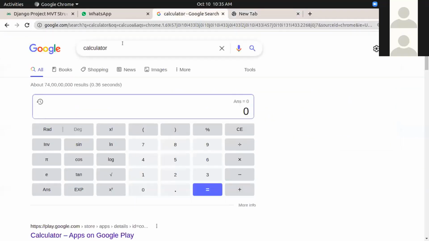So now by searching calculator on Google, you can use the functionality of a calculator without installing any software on your computer or desktop. What made this possible was web development technologies, and what we are going to learn is web development with the help of Django.